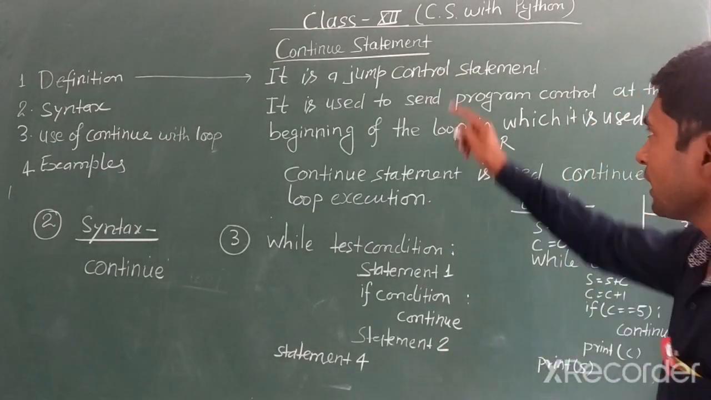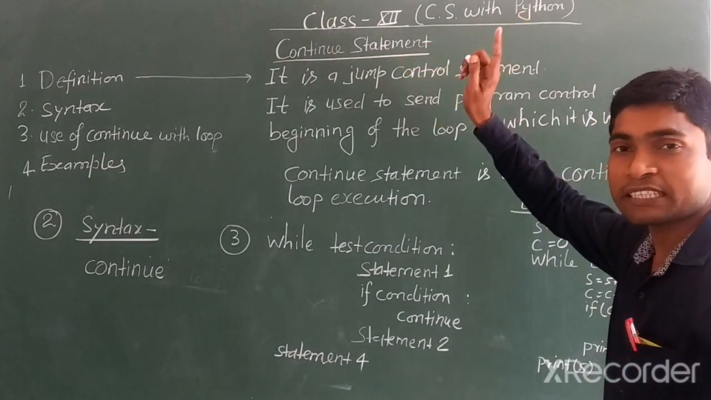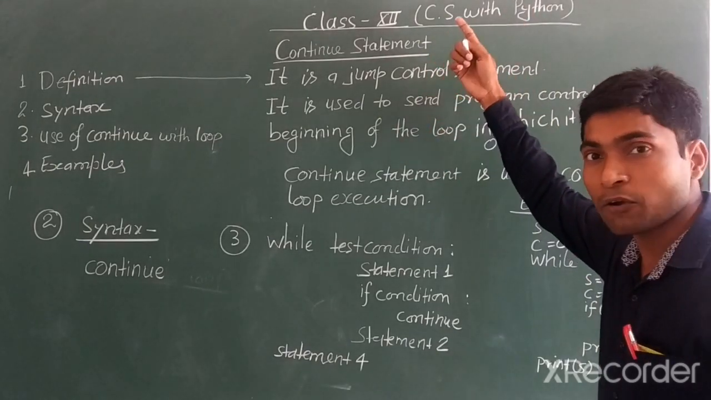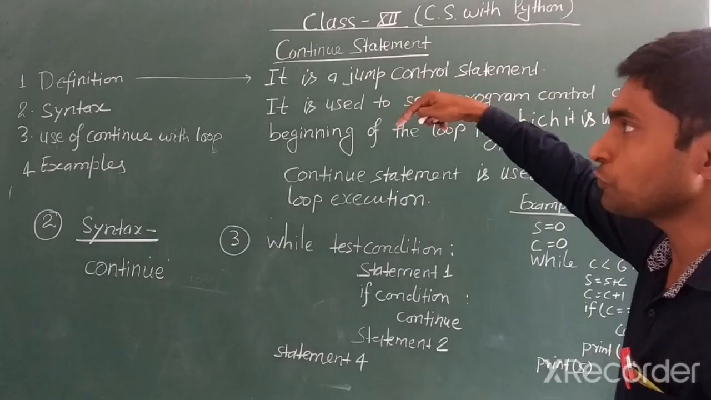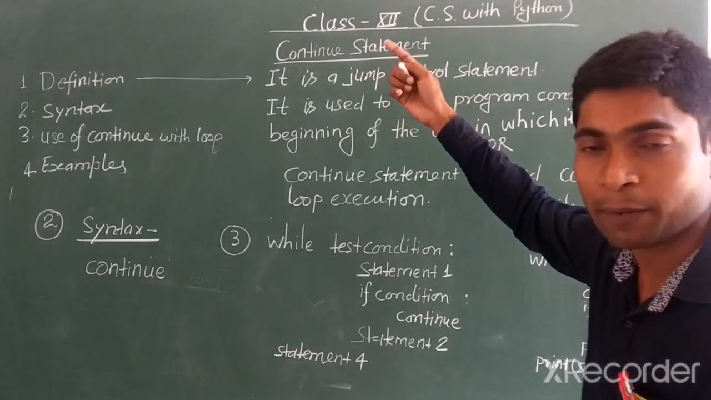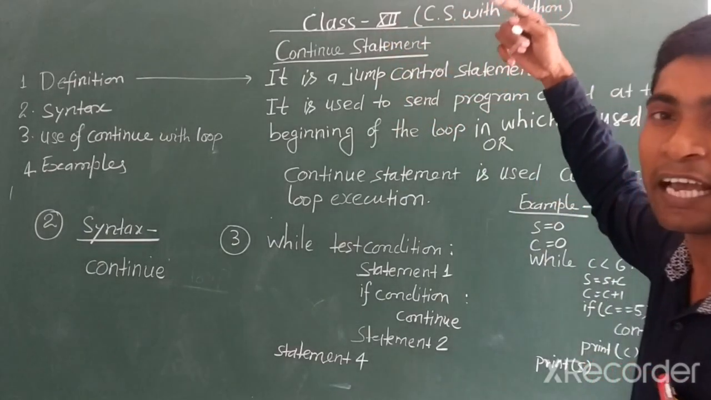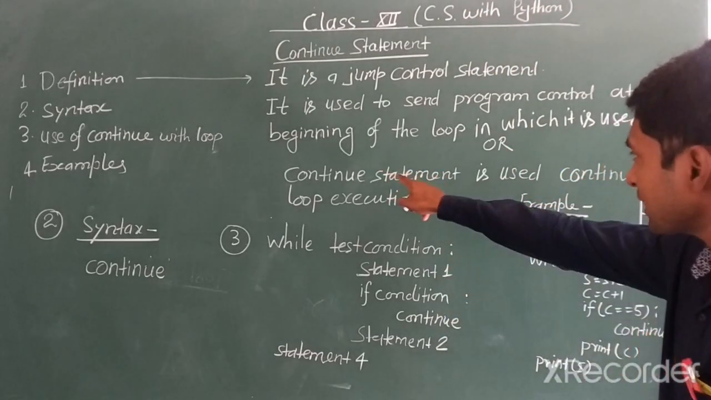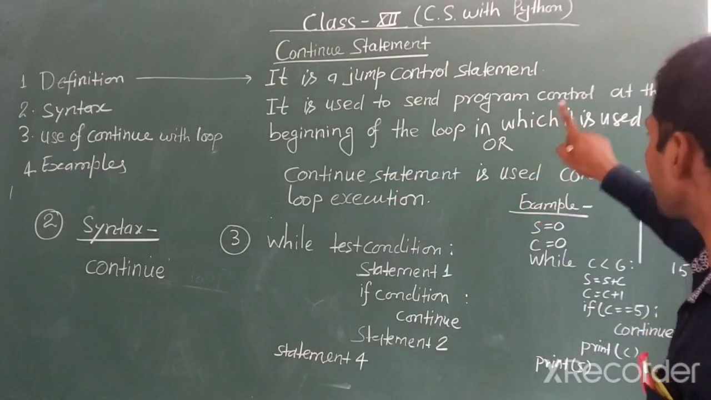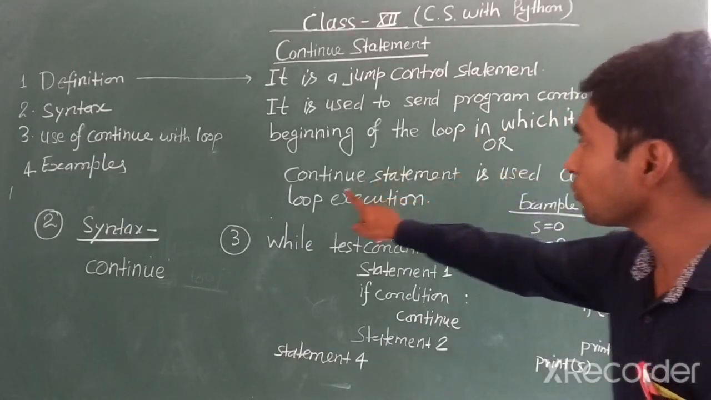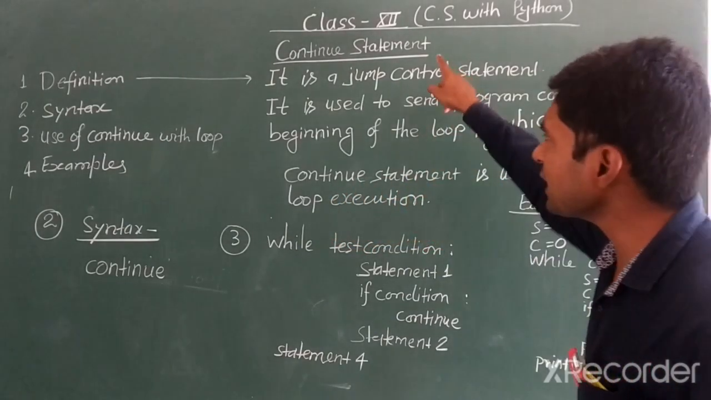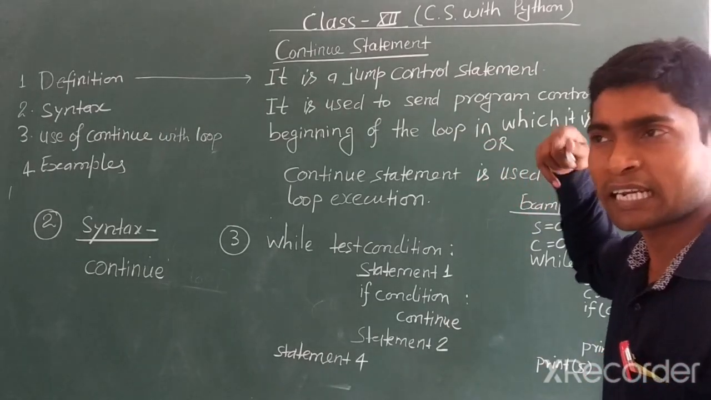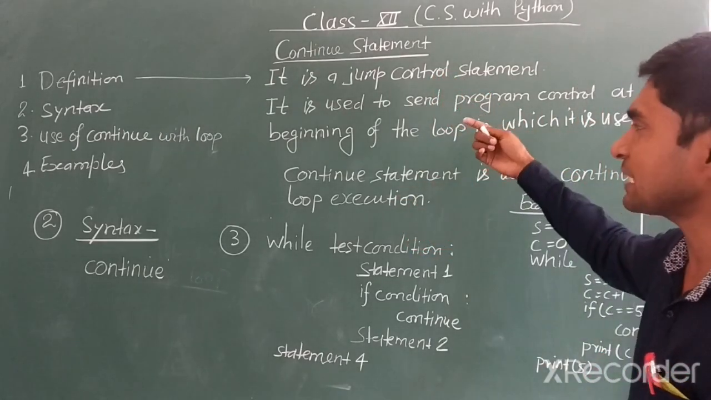Be careful. Continue statement sets program control at the beginning of the loop in which it is used. It means it always sets program control at the start of the loop block. Now let us see the second definition. The continue statement is used to continue the loop execution. The meaning of both definitions is the same, and you can accept whichever is best to remember.